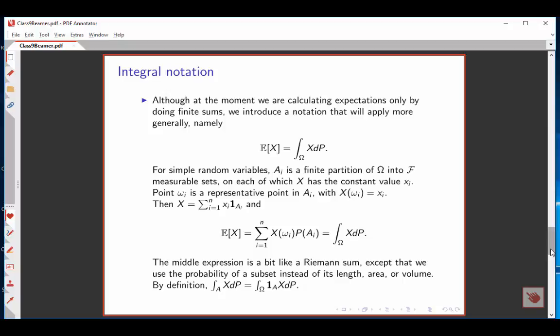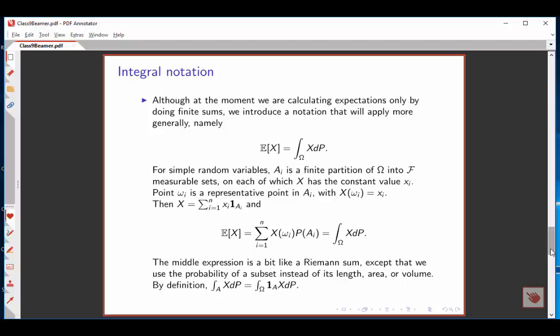There may be many points in A sub i, but we can always ask for a representative point characterized by the property that when we apply the random variable X to it, we get the value little x sub i. If you're thinking of dartboards, omega sub i is just some arbitrarily chosen point in the region of the dartboard which leads to a score x sub i.